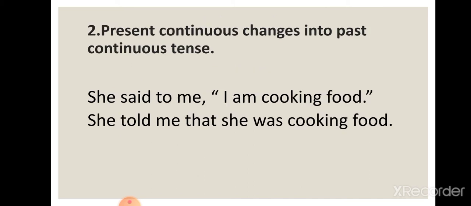Second, present continuous changes into past continuous. So, she said to me, I am cooking food. In indirect speech, she told me that she was cooking food. You can see, as I have already told you, when said to is given and we have the object in the reporting speech, a receiver, a listener is there, so we change said to into told. Clear? And we have joined the reporting and reported speech with the conjunction that.